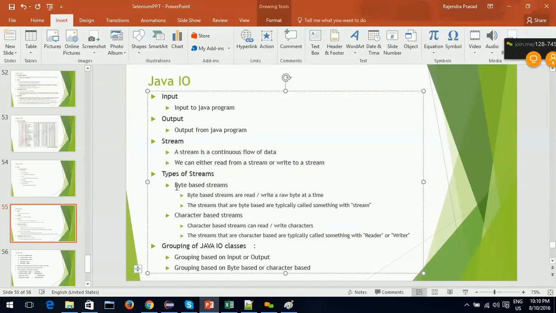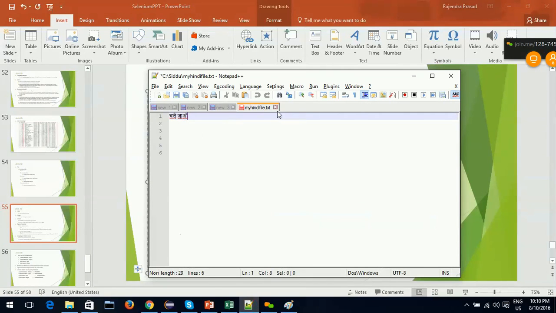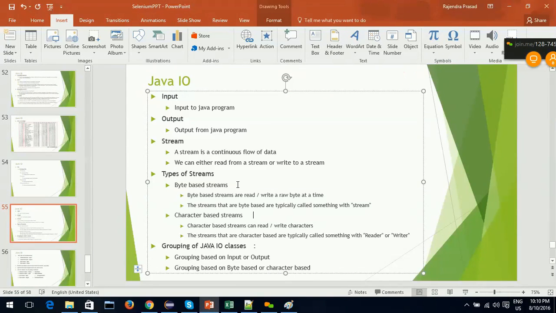Types of streams: byte based streams and character based streams. Byte based streams read and write raw bytes at a time. As I told you, characters are converted to bytes, right? So in a byte based stream, characters flow in the form of bytes.